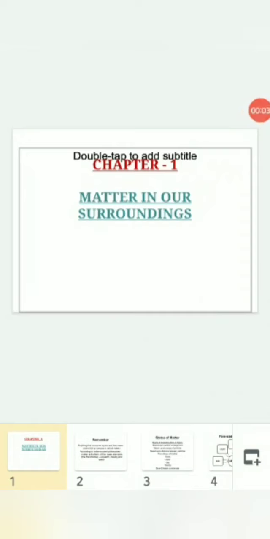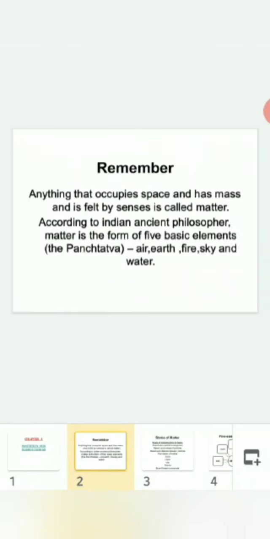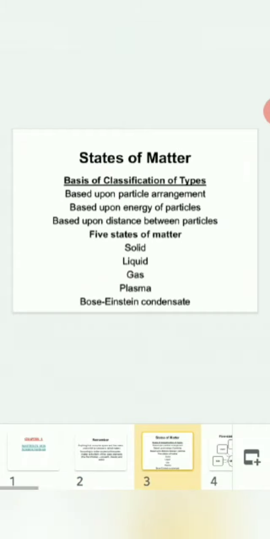Welcome to the second session of Chapter 1, Matter in our Surroundings. Remember, anything that occupies space, has mass and is felt by the senses is called matter. According to ancient Indian philosophers, matter is the form of five basic elements: the Panch Tattva, air, earth, fire, sky, and water. States of matter, basis of classification of types.